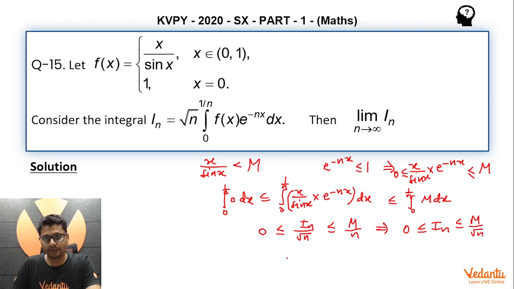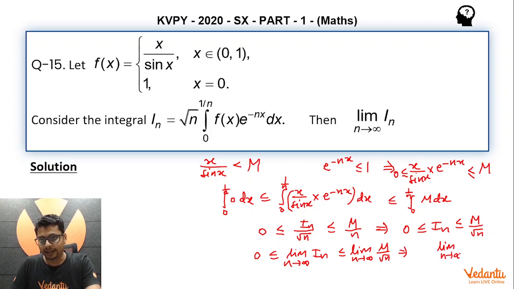So let's put the limit n tending to infinity on all three sides, and no matter what you put, the limit is 0 only. So the limit of I_n as n tends to infinity is greater than or equal to 0, but also less than or equal to 0. Why?